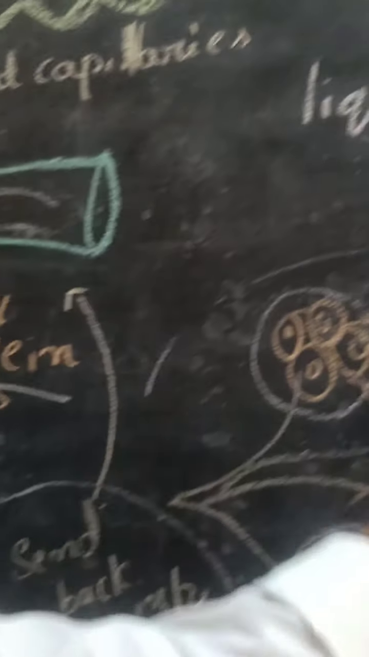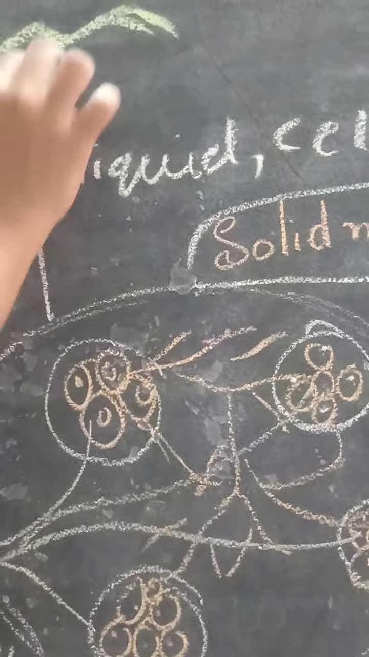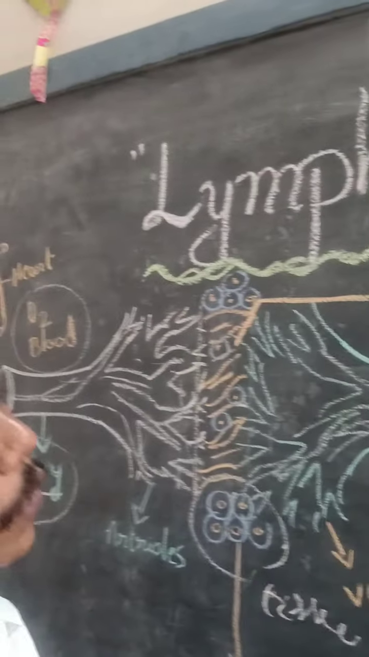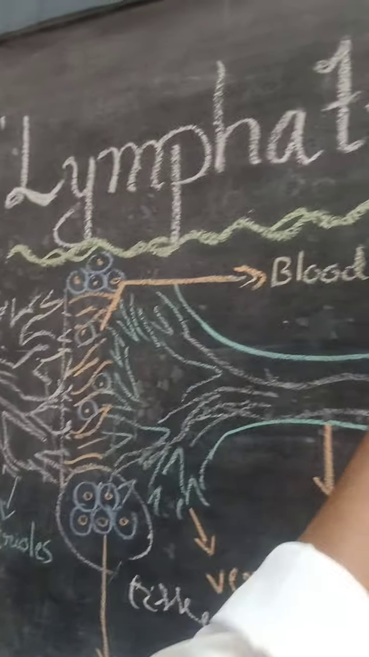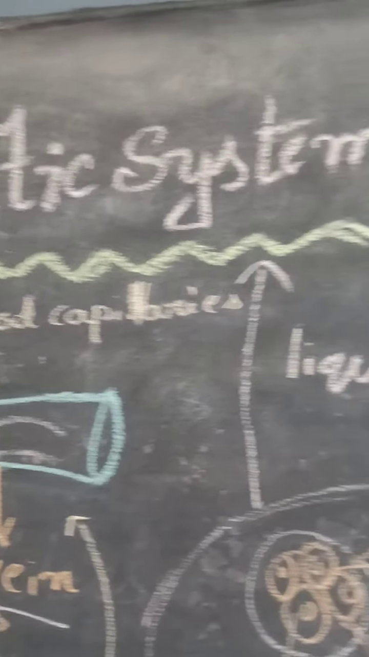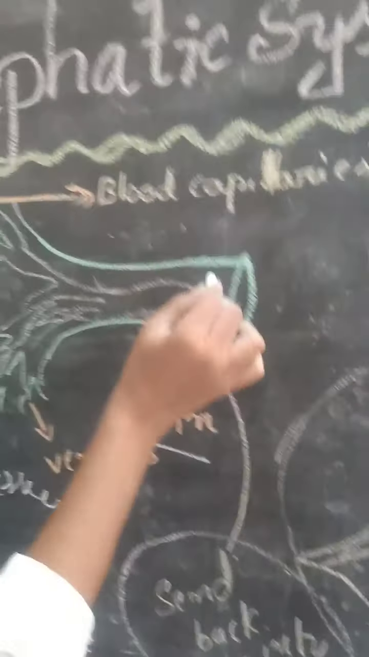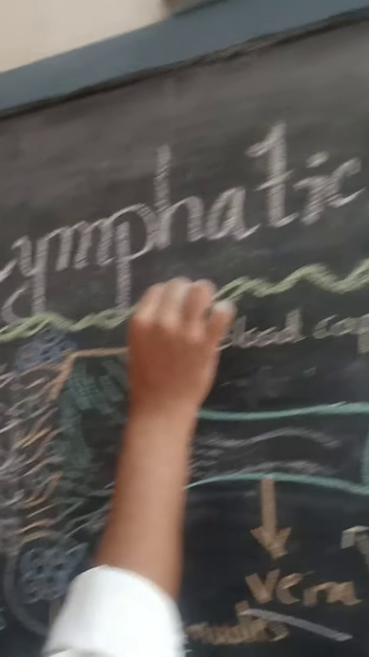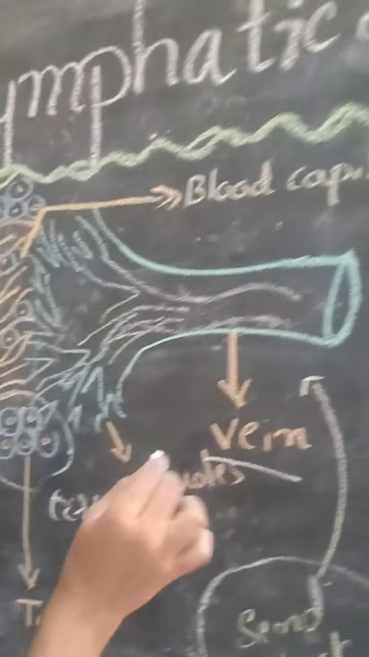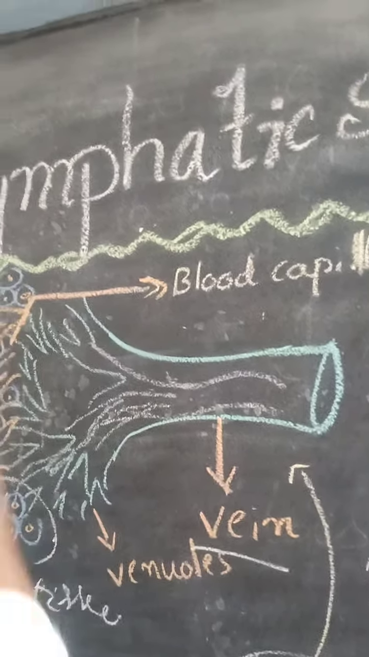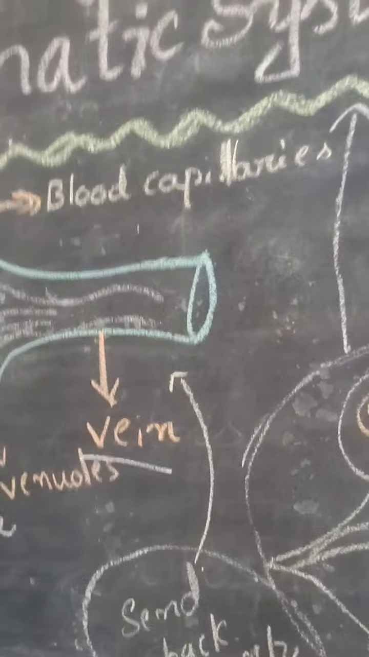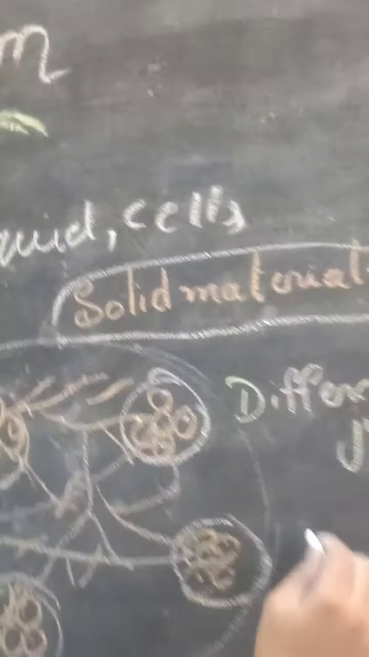So the system that supplies this solid material is a separate system. That is the lymphatic system. The circulatory system is there, no? So the circulatory system runs parallel to the lymphatic system. Both are twins. The circulatory system is there as well as the lymphatic system. In the circulatory system, the heart pumps the blood, but in the lymphatic system there is no pumping organ. Have you understood, children? So now we are going to the next session.